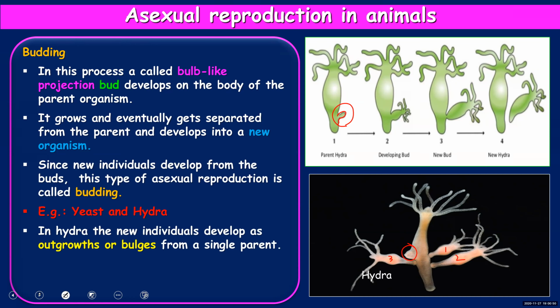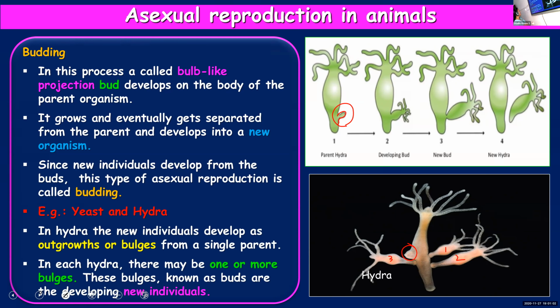Okay. So in hydra, these new individuals are formed as bulges from a single parent. On the body of the parent, some small outgrowths or bulges appear, which you call a bud. In each hydra, there can be 1 or more bulges. It is not that just 1 bud can be formed at a time. Hydra can form more than 1 bud at a time, and all these buds we call developing new individuals. All the buds will form new individuals. I'll repeat the points once again.